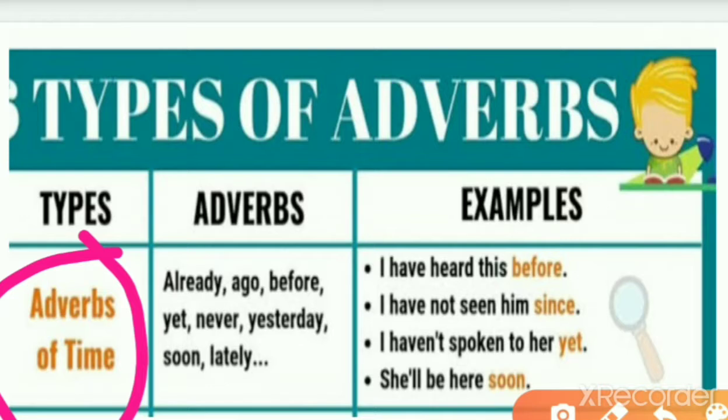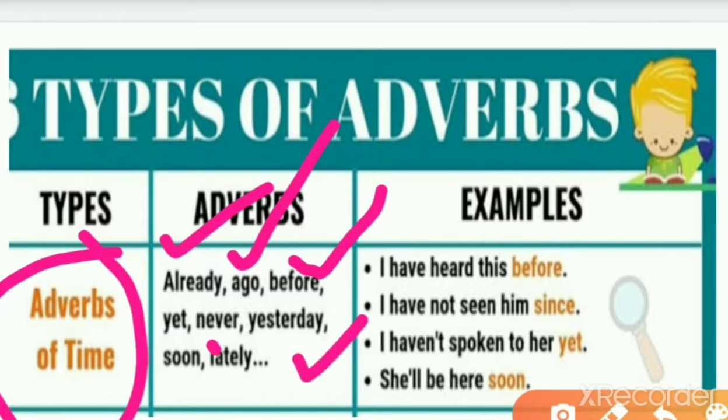So when it happens: already, it has already happened, before, ago, 6 years ago, or yesterday, never, soon, lately. So these are the adverb forms of time. If such types of words come in any sentence, they are adverbs of time, because they indicate the time. It means when it happened: yesterday, regularly, today, tomorrow. These are adverbs of time.